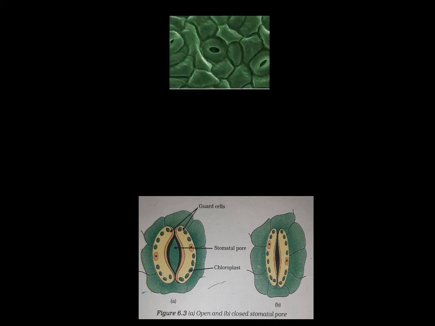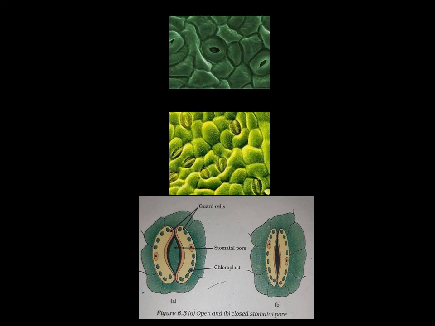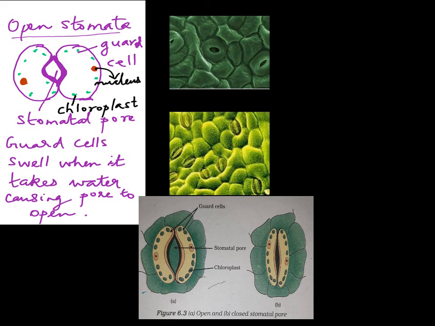They are called guard cells. If water gets inside the guard cells, then the stomata will open. When water leaves the guard cells, the stomata will close. So this is a picture of an open stomata. Here you can see a second picture showing the closed stomata. Here you can see the stomata are closed.